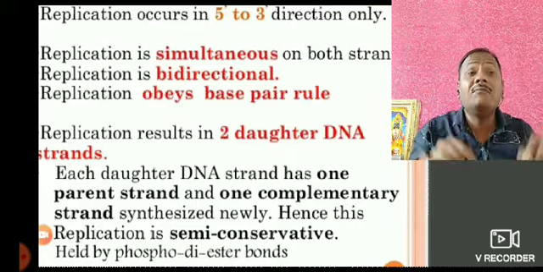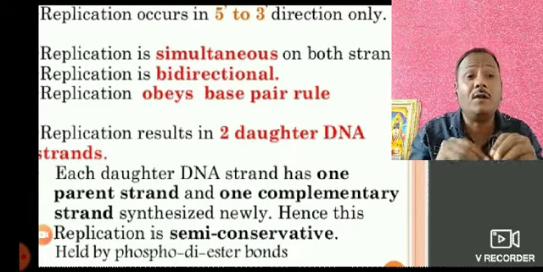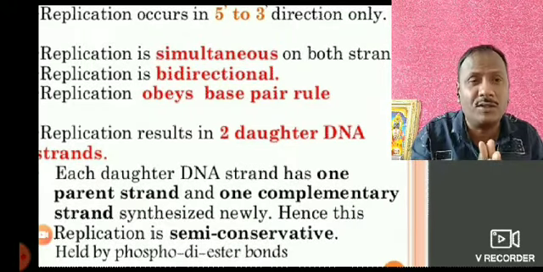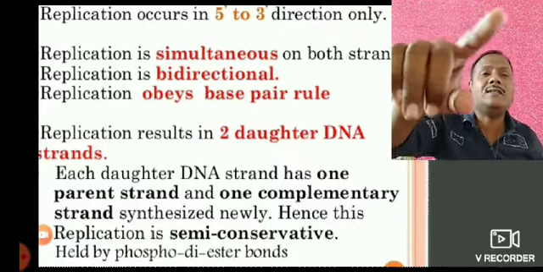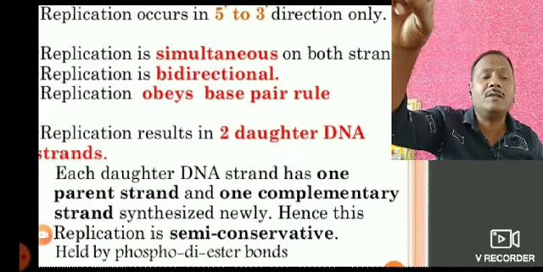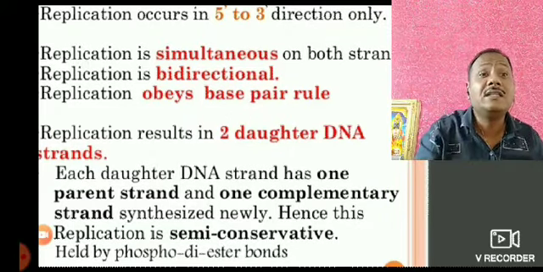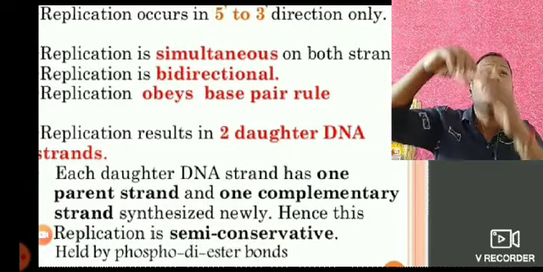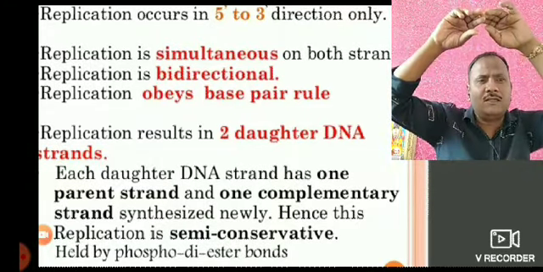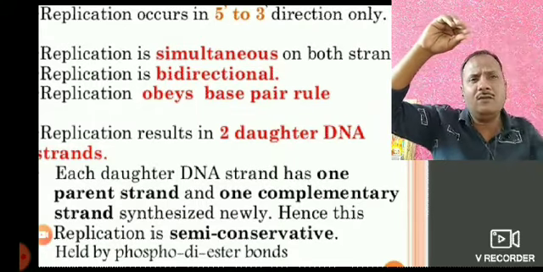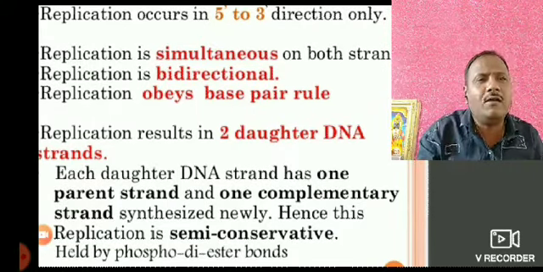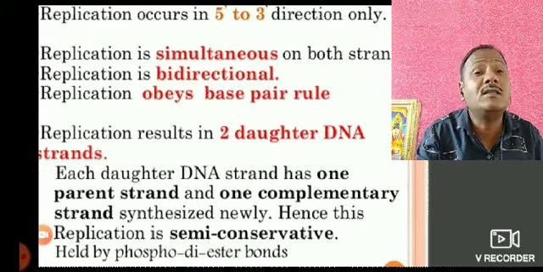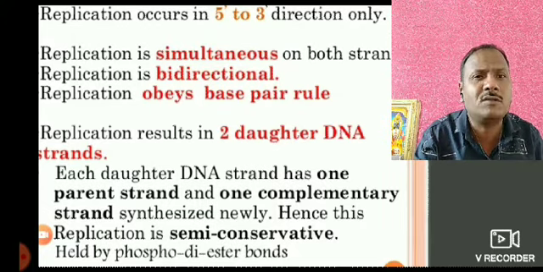The strand starts at carbon number 5 of the deoxyribose and ends at carbon number 3 of the deoxyribose. Whatever the start of the strand is the 5 prime, and the end of that strand is the 3 prime carbon of deoxyribose.